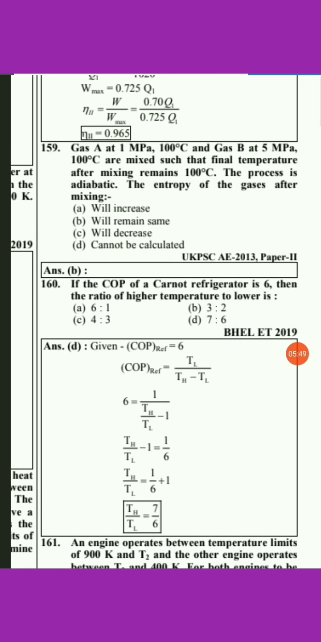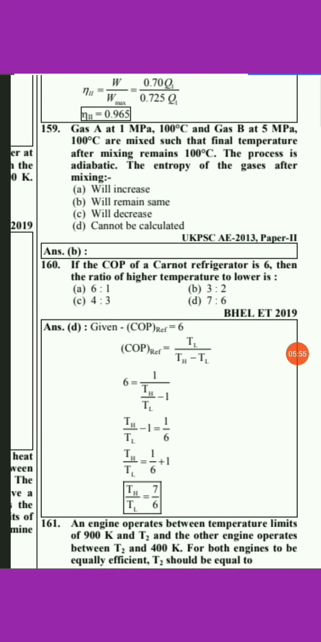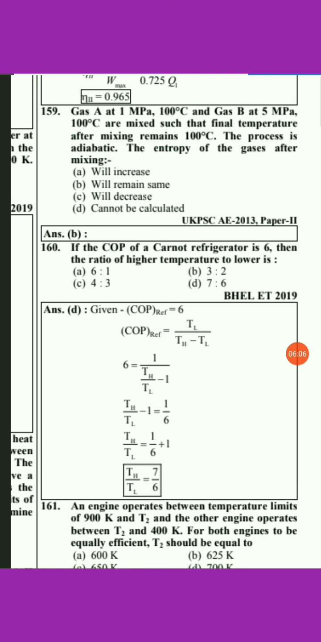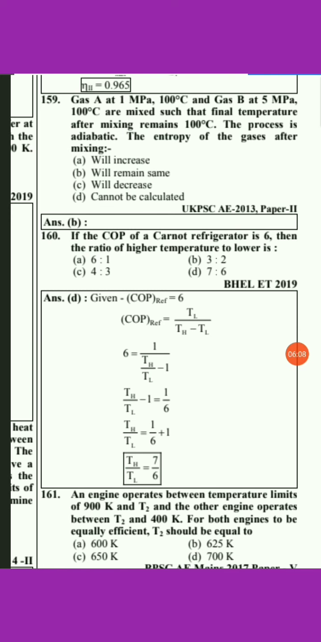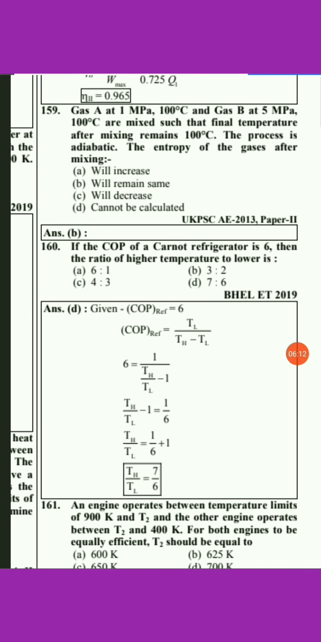The next question: a gas A at 1 megapascal, 100 degrees Celsius and gas B at 5 megapascal, 100 degrees Celsius are mixed such that the final temperature after mixing remains 100 degrees Celsius. The process is adiabatic. The entropy of the gas after mixing is. So here, as it is adiabatic, consider it as the mixing of a gas. The process will be adiabatic mixing of a gas.